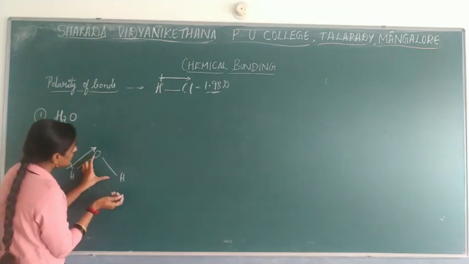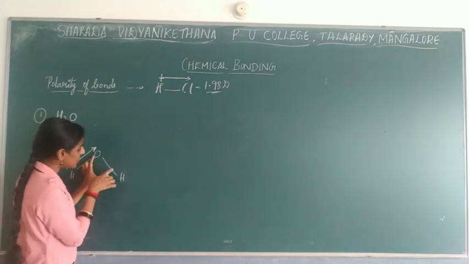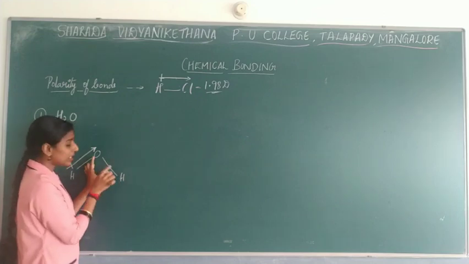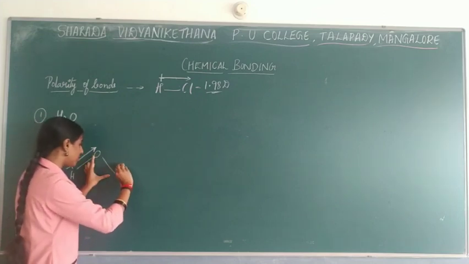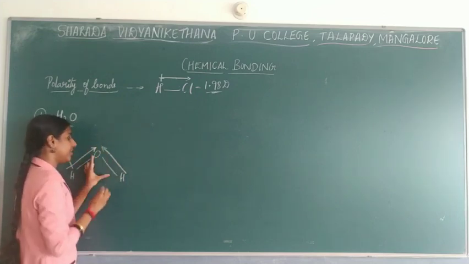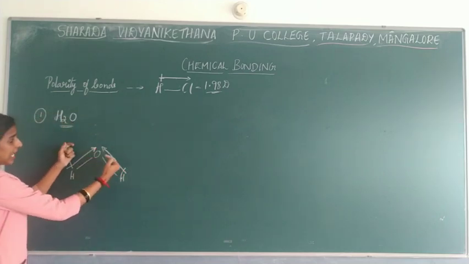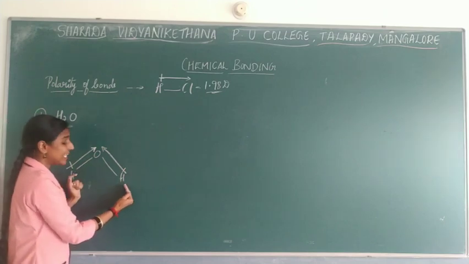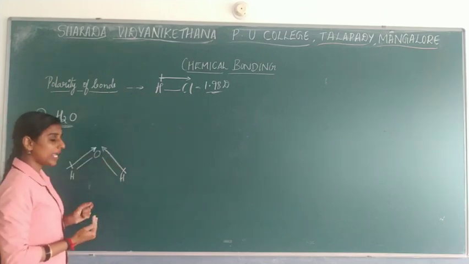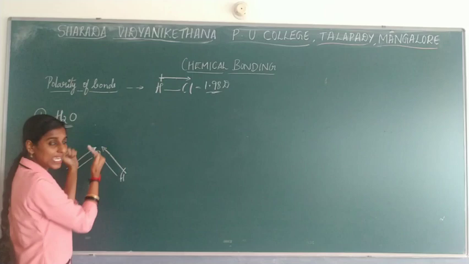In the same way, consider the other two atoms, oxygen and hydrogen. Which is more electronegative? Obviously oxygen, so your arrow mark should be written in this order, and hydrogen will get the positive charge. See, the arrows are moving in the same direction.